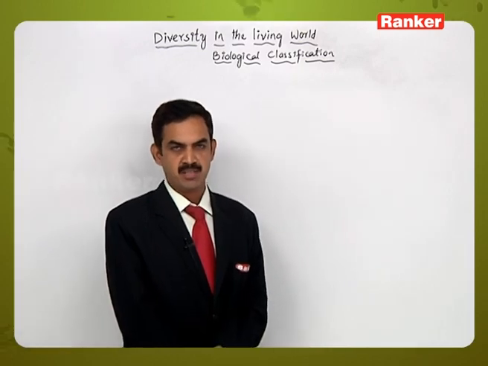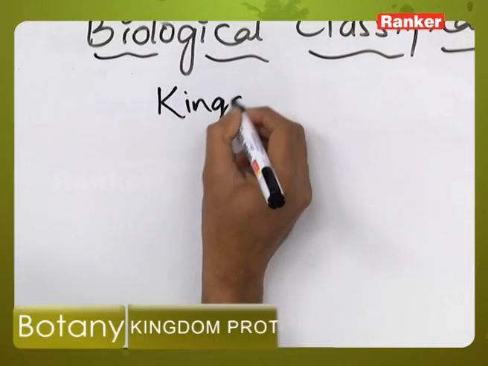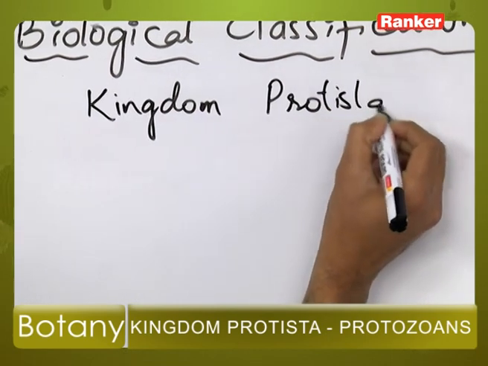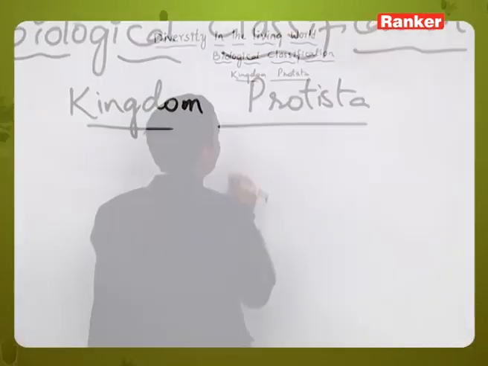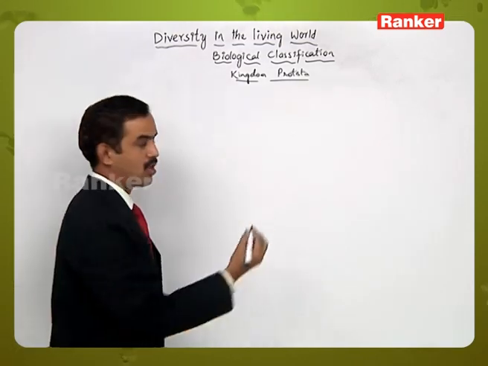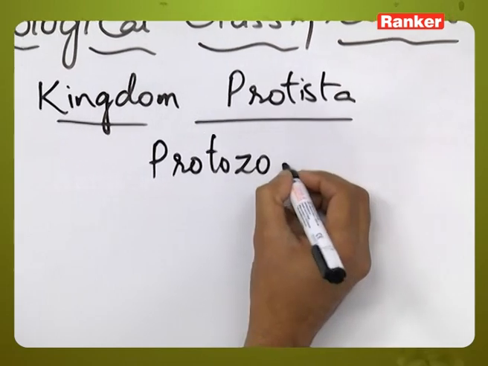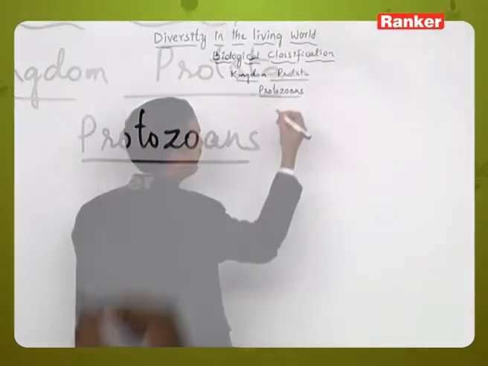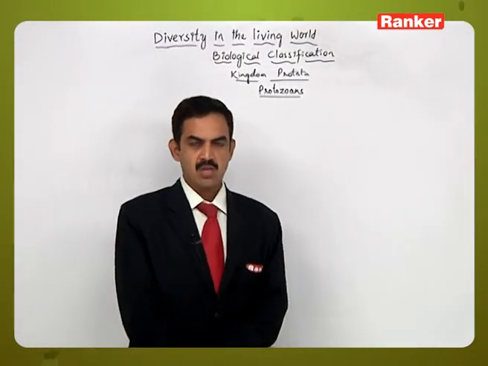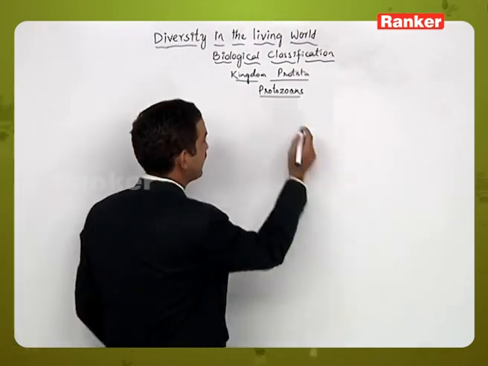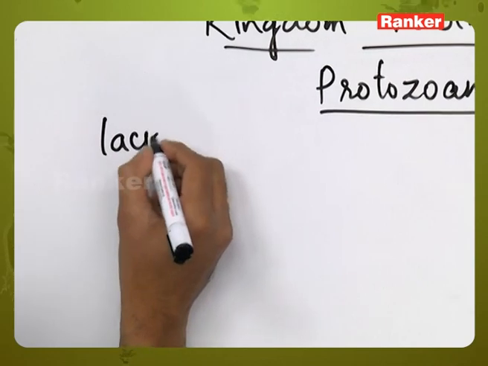in Kingdom Protista. The next group of organisms are the protozoans. So protozoans are the ones which do not have a cell wall around them. They lack cell wall.